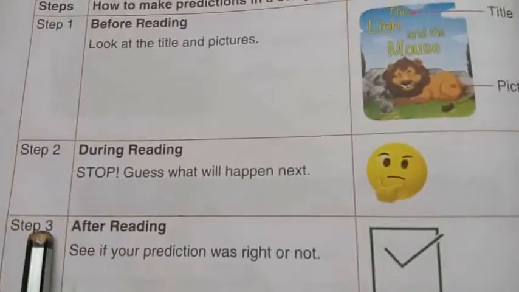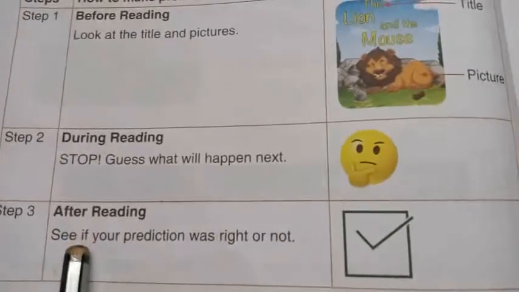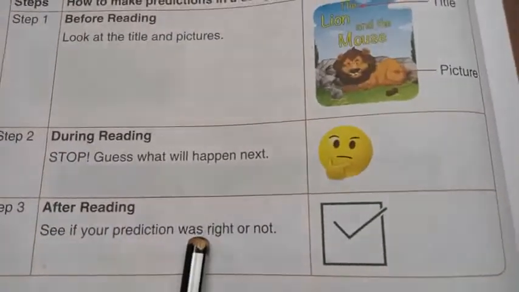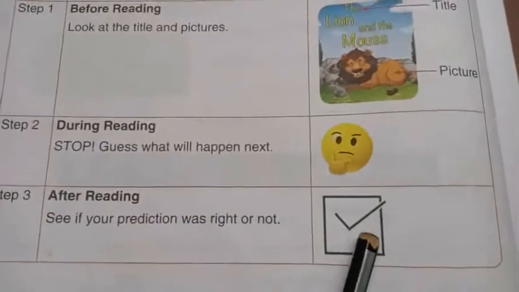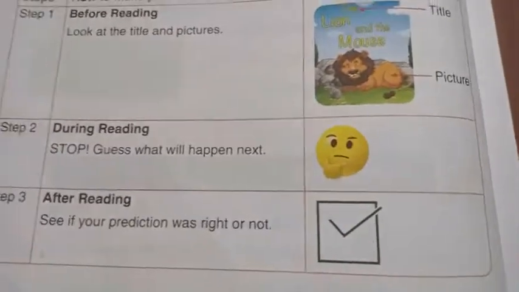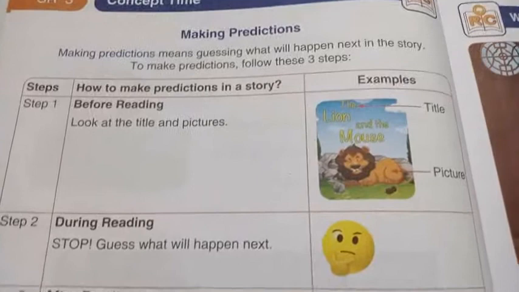Next, step 3, after reading, see if your prediction was right or not. Step 3, if it is correct, it is correct; if not correct, then what is that? You have to follow these steps while you are reading the story. This is very useful to read the stories, my dear children.